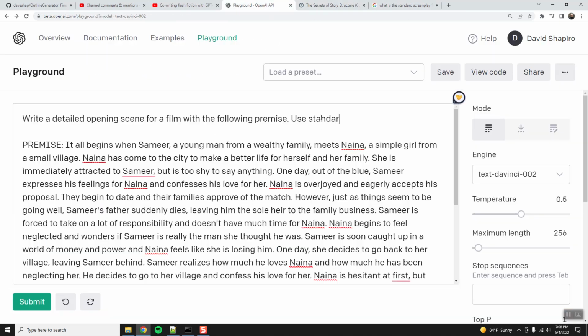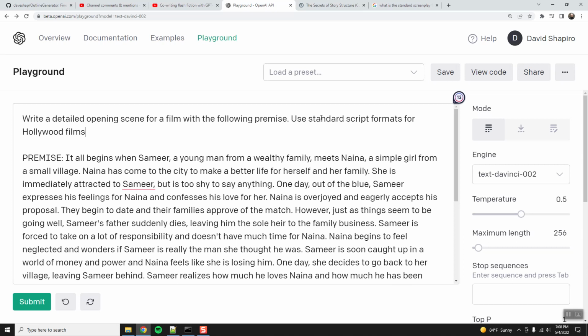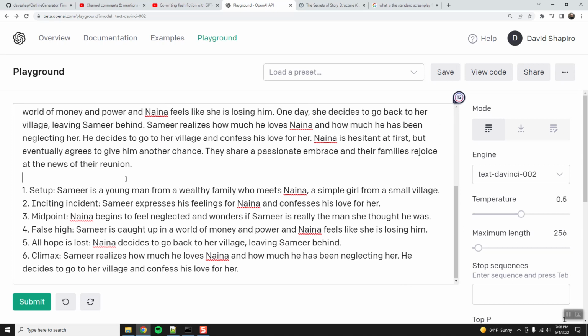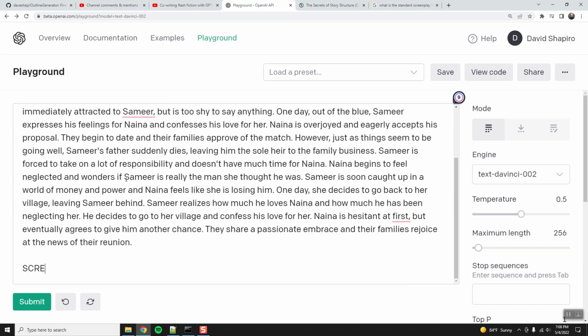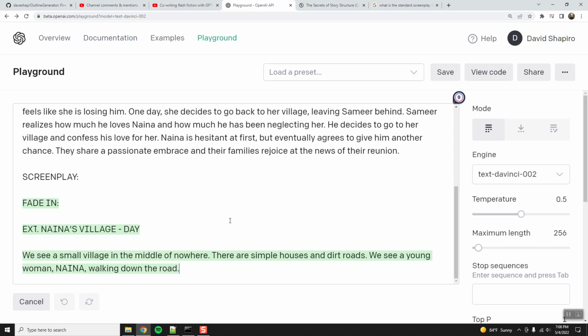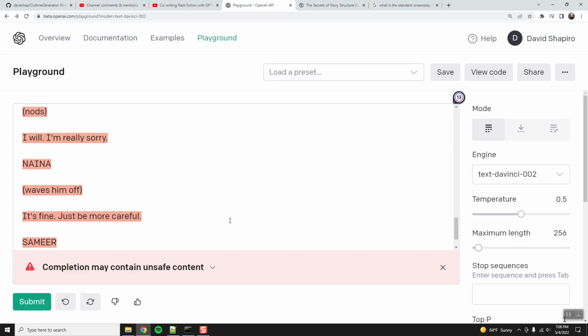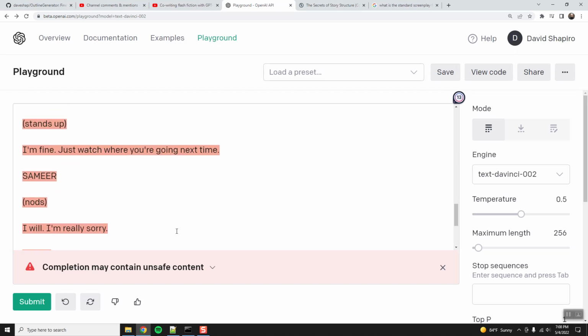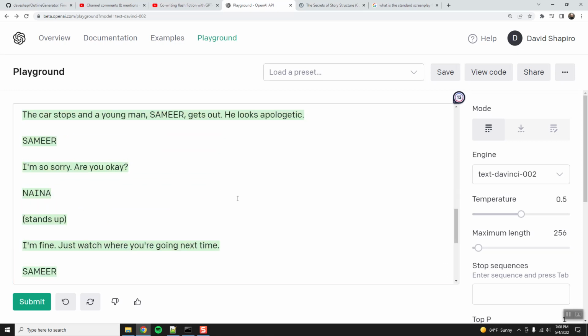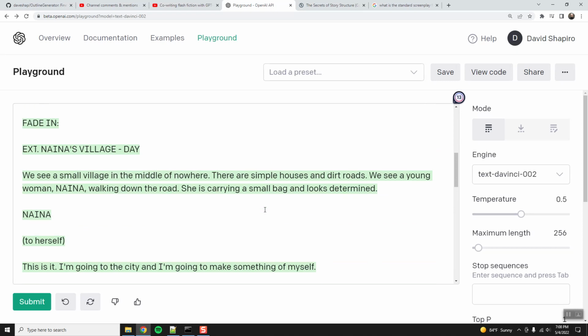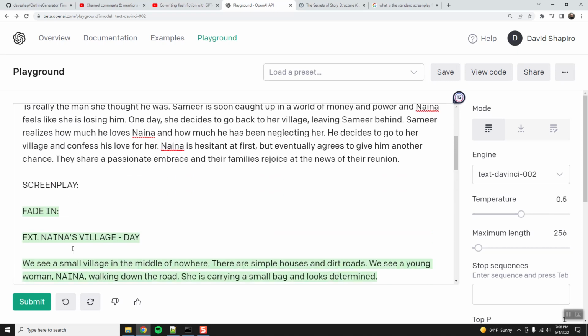Use standard script formats for Hollywood films. Screenplay. Let's see what it does with this. Fade in. Oh, wow. This is fascinating.